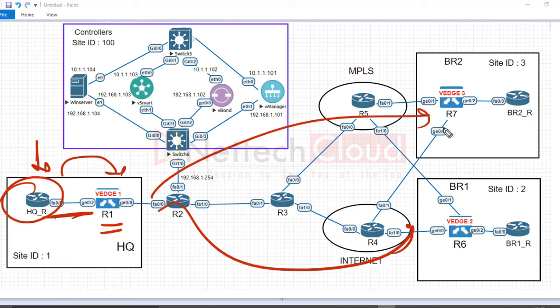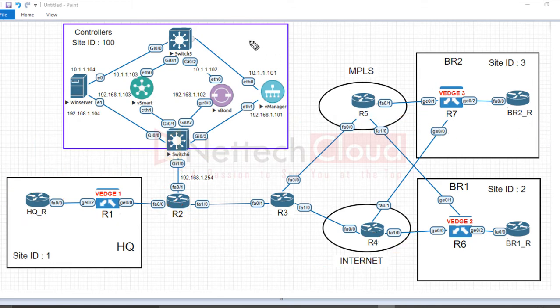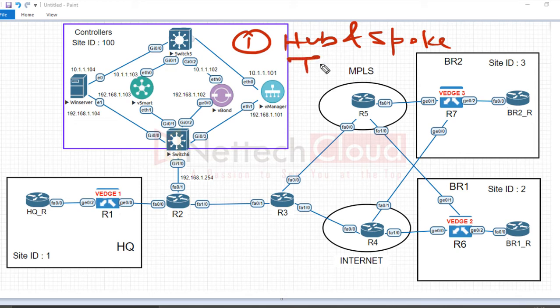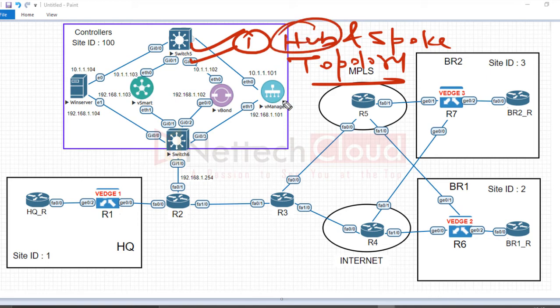So the first option to change the topology is what? The easiest method, the first method, is creating a hub and spoke topology policy. But this one is not a custom policy. Why is it not called a custom policy? Because we just specify the hub site ID and all the spokes only: spoke 1, 2, 3, 4 and so on.